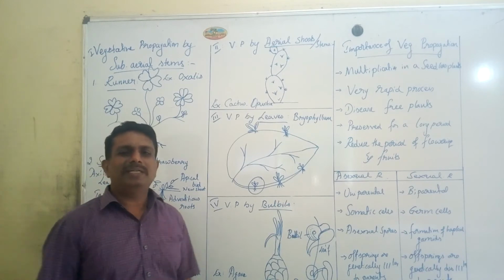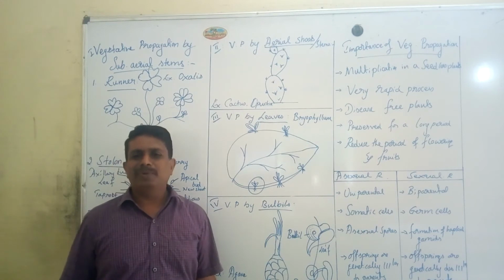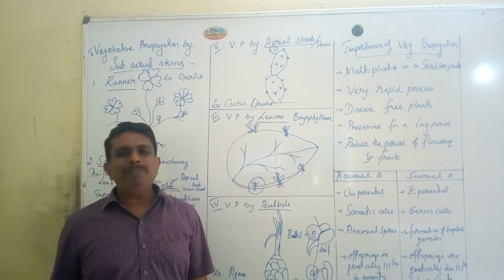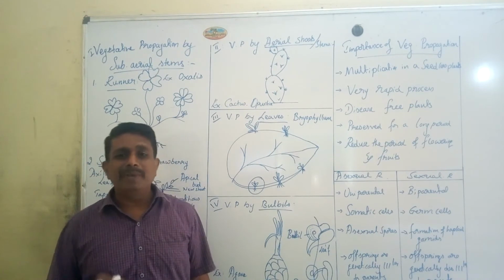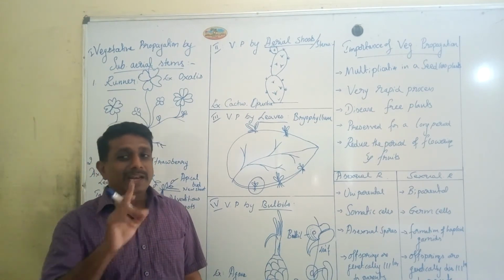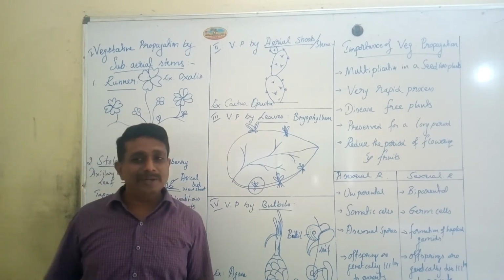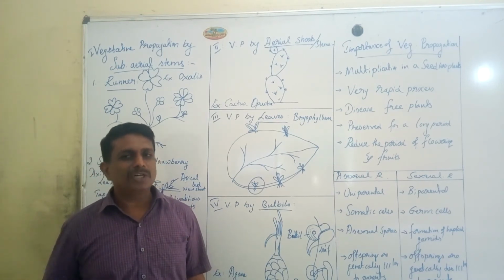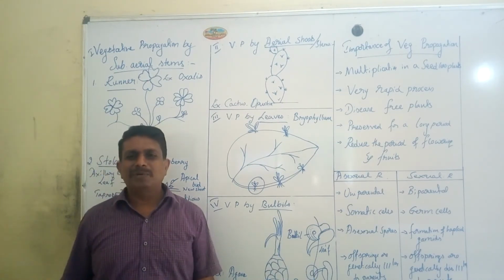The next important aspect in this chapter is sexual reproduction. Sexual reproduction is a type of reproduction in which the fusion of male and female gametes leads to the formation of a diploid zygote, which develops to form a new offspring. Such a unique type of reproduction is called sexual reproduction.